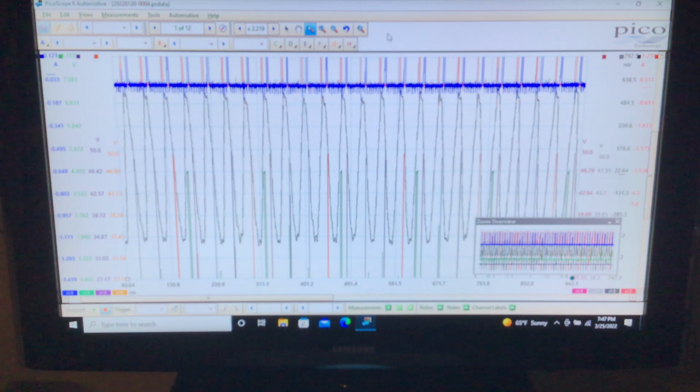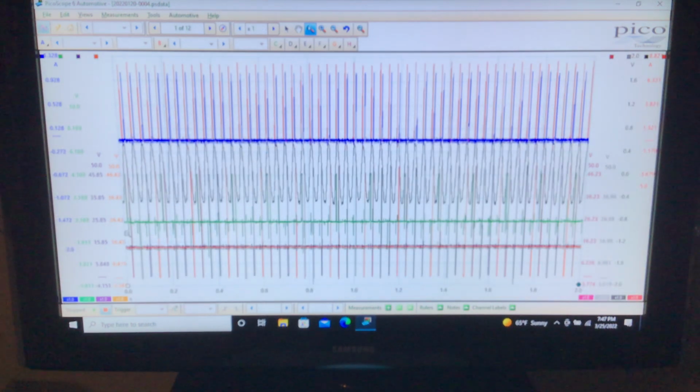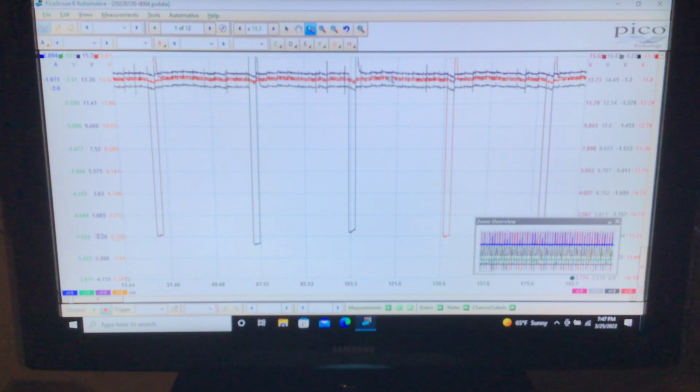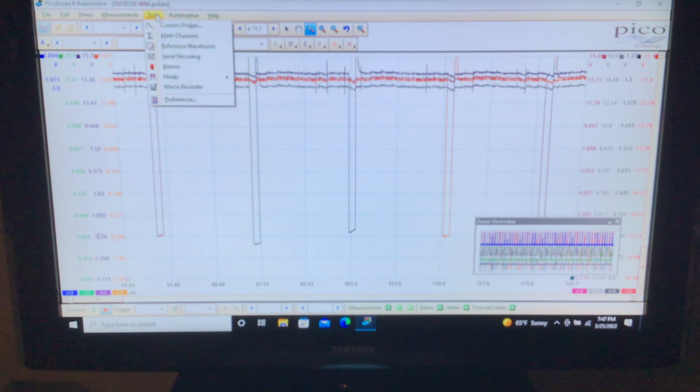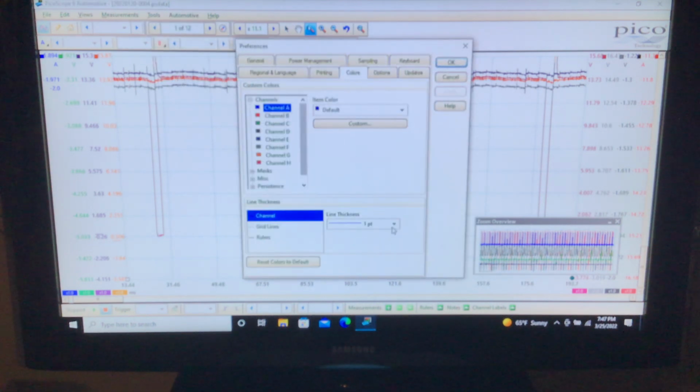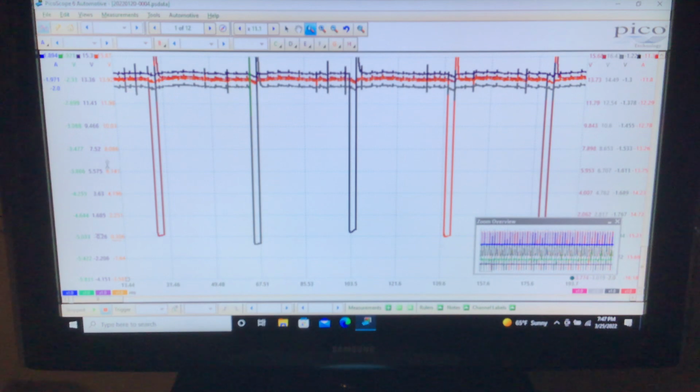Channels E, F, G, and H are the fuel injectors 1, 2, 3, and 4. Right down here, you can actually see we've got color issues. It is a little tough. Maybe I'll thicken the line up to help us out here. I'll go to colors, and I want to go to a thick line for better visibility. Okay, now that is orange, that is gray, that is purple. That is burgundy. Burgundy, that is gray, that is purple, and that is orange.